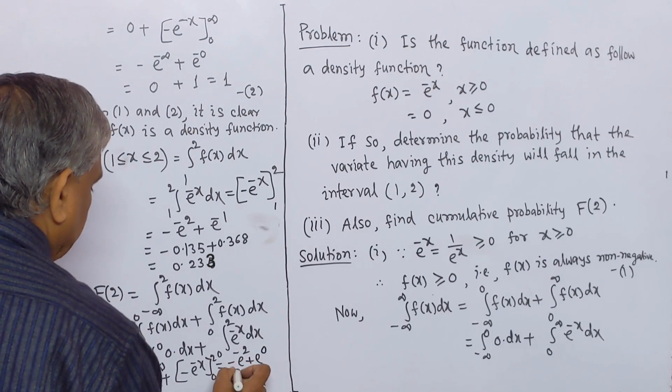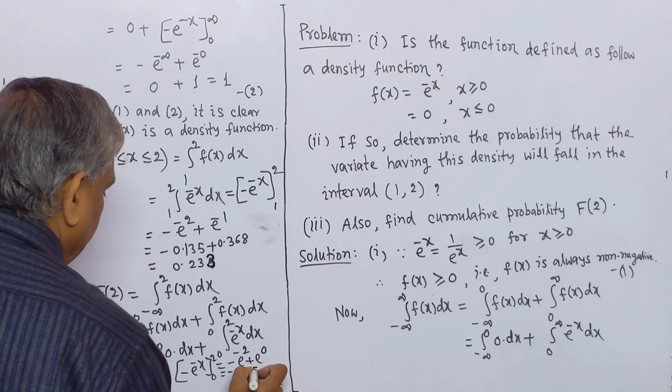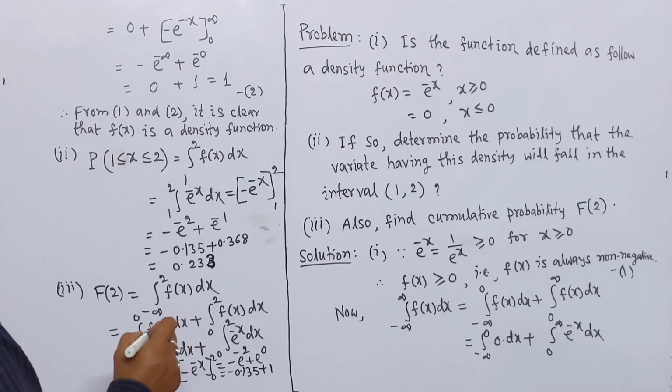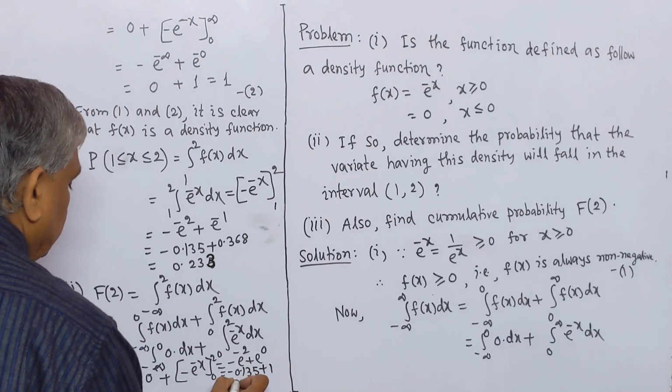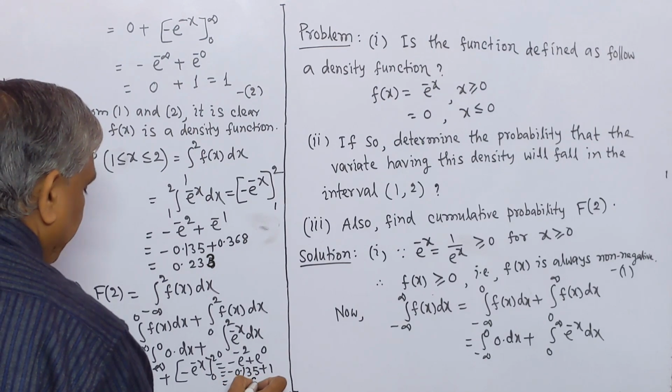This equals minus 0.135 plus 1, and this equals 0.865.